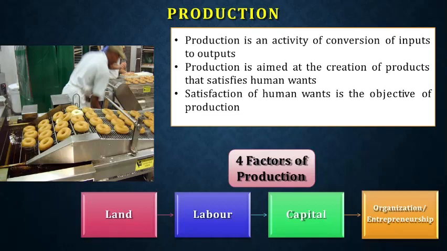In the case of mental activity, you need only people. The capital part is the human itself. But for a product to be developed, you need these four things. In the case of mental activities like advisory service, you need only labor, capital, and organization. Land is not mandatory because now people are doing things virtually, working from home. So these factors of production are now questionable in the present scenario, because land is not mandatory to produce something.